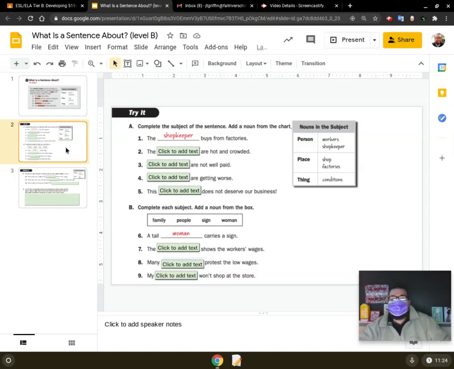Okay. So we're going to look right here at the pool. Okay, so the word bank. And we're going to fill in the sentences. So the first one I did for you. The shopkeeper buys from factories. So what is our subject?